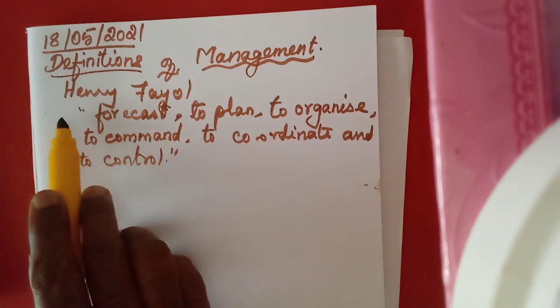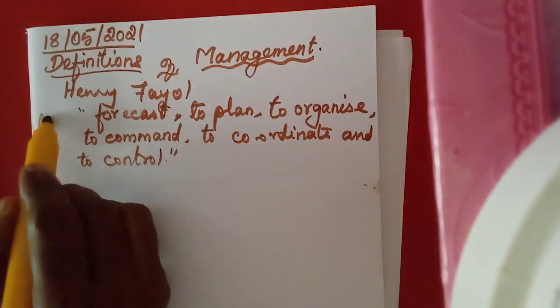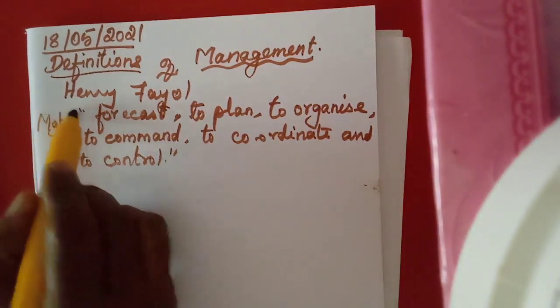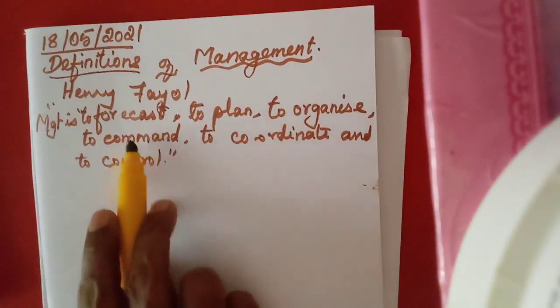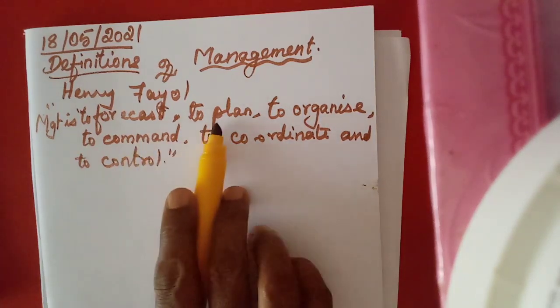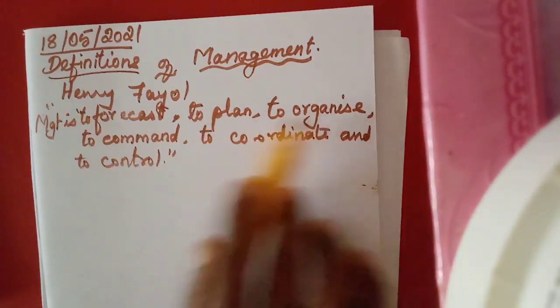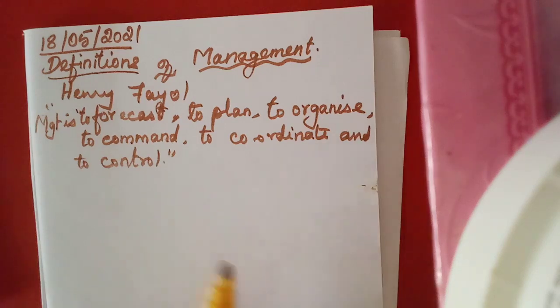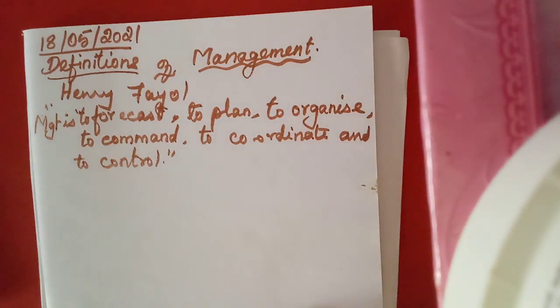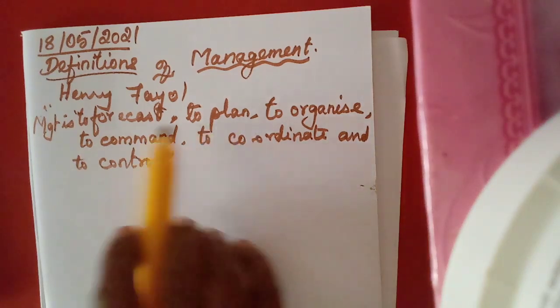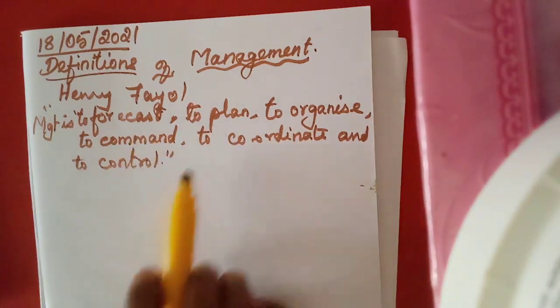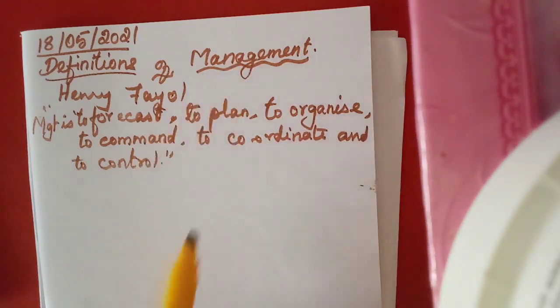Okay, management is to, that you have to write: management is to forecast, predicting, focusing on the future. Then planning, to plan. Then to organize, to command, to coordinate, and to control. So here the others criticize that this definition is not very clear, because only the work of the manager is mentioned. It is not mentioning the management.